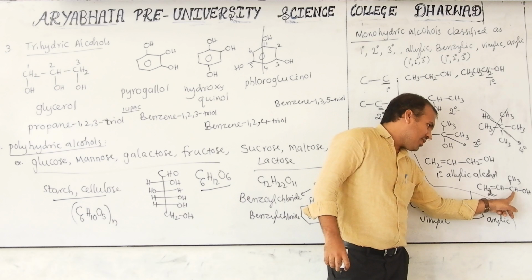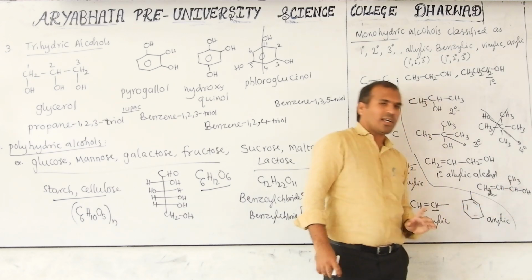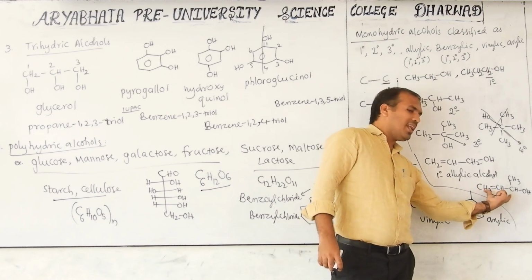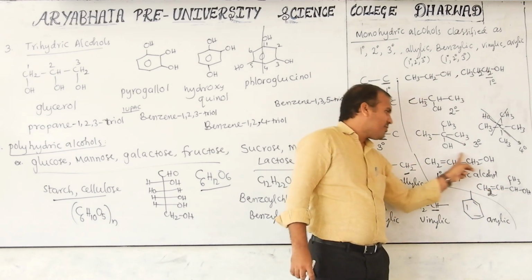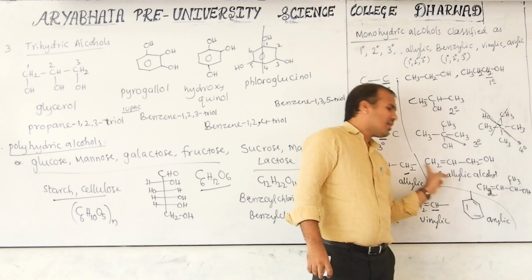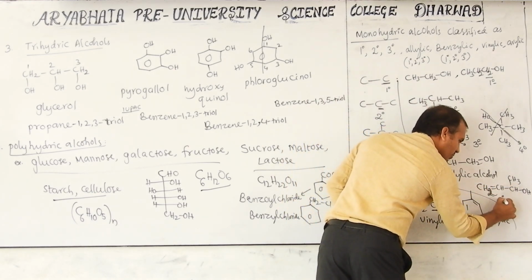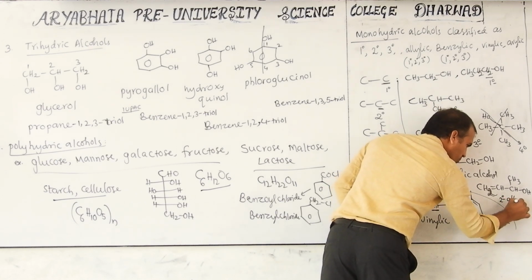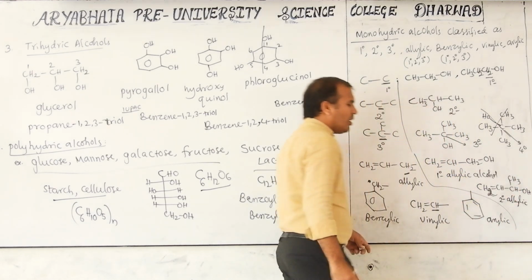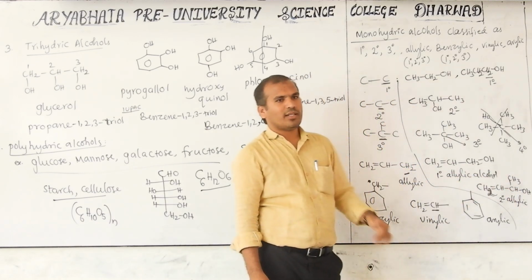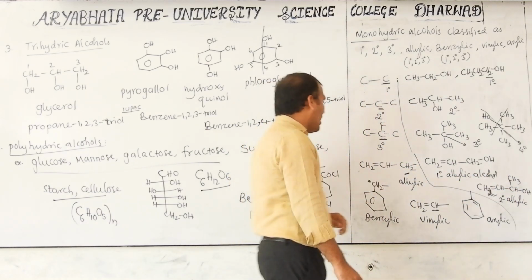So this carbon is directly bonded with two other carbons, then it is secondary. But which type of secondary? This is allylic. If this type of setup is there, that is called allylic. Here also the same is there, but this is secondary allylic. If tertiary, this hydrogen is removed and we can put a methyl. That is called tertiary allylic alcohol.